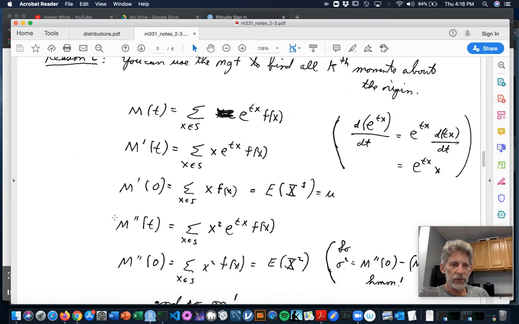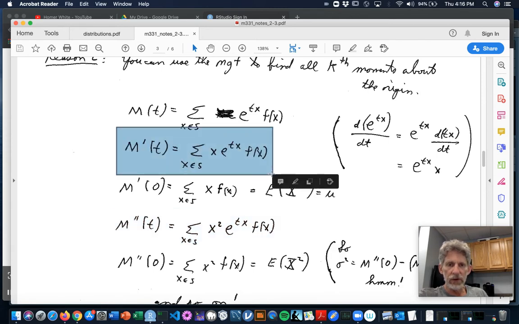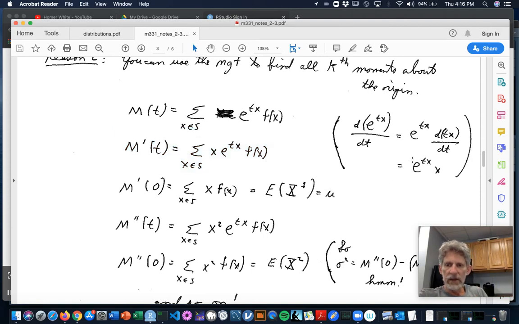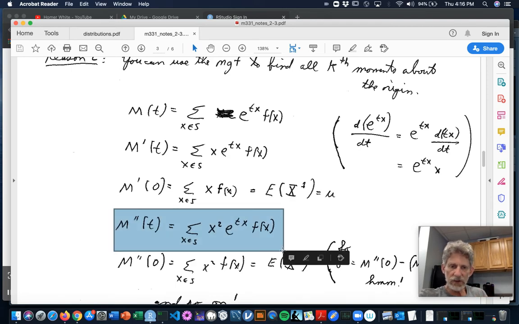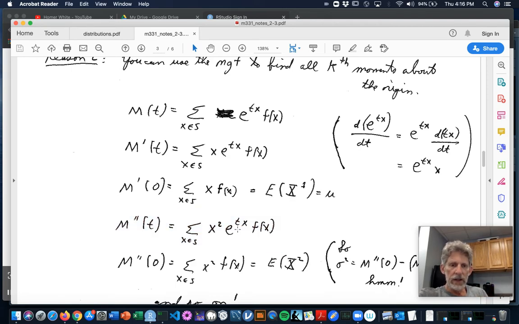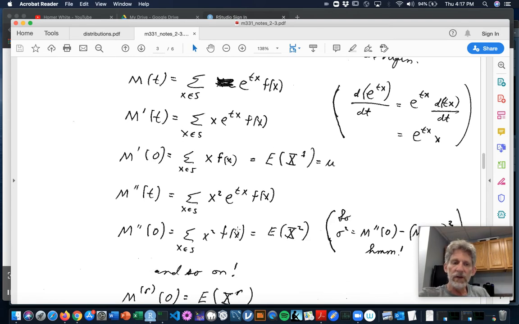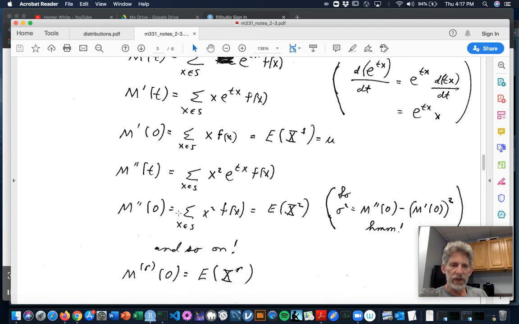What about the second derivative? Well, looking at the first derivative, take the derivative with respect to t. You've got some constants like the x and the f of x multiplying on, and that e to the tx inside, its derivative is going to be e to the tx times x, just like before. So there's basically just another x thrown into the summands. All right, next step, put in 0 for t.